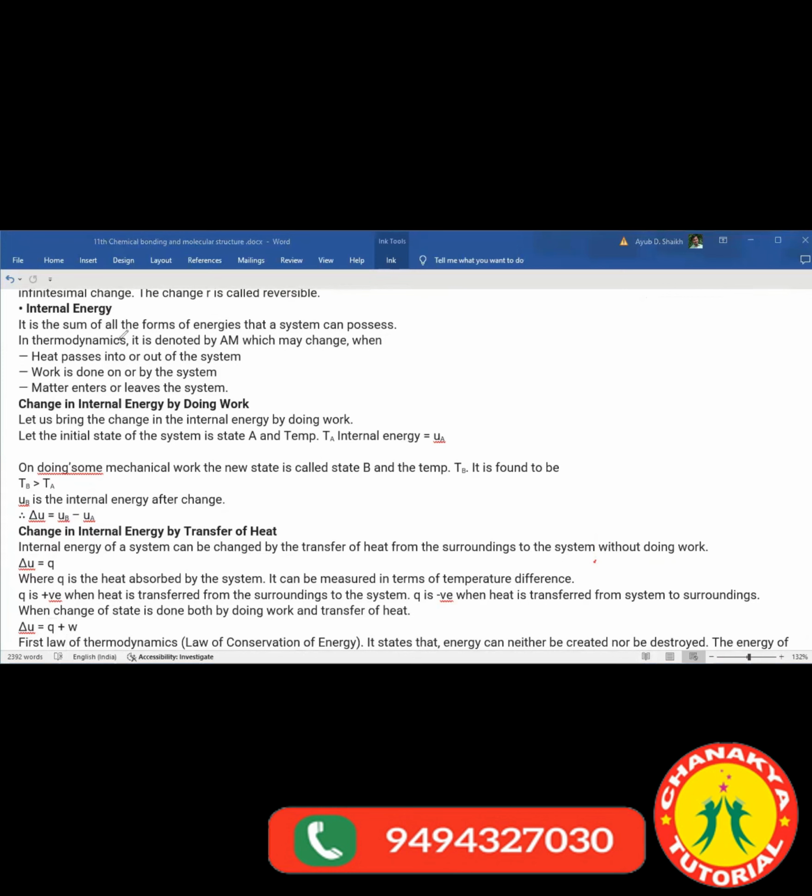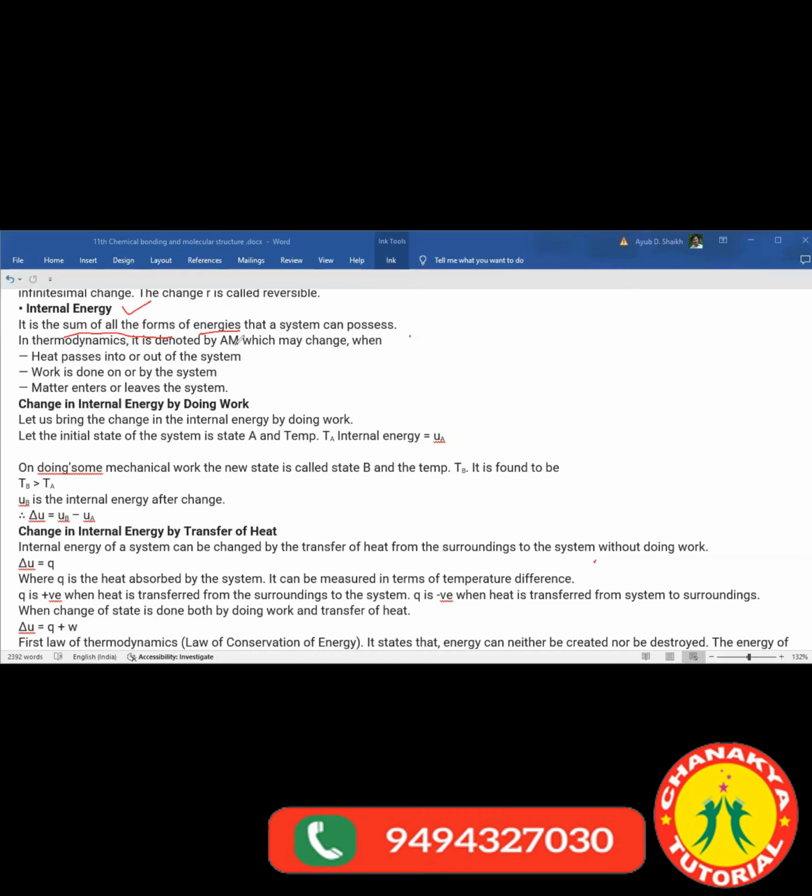It is the sum of all the forms of energy that a system can possess. What is the internal energy? It is the sum of all the forms of energies. That energy can be in the form of electricity, heat, enthalpy, entropy, etc. If you sum up all the energy that a system possesses, it is called internal energy.